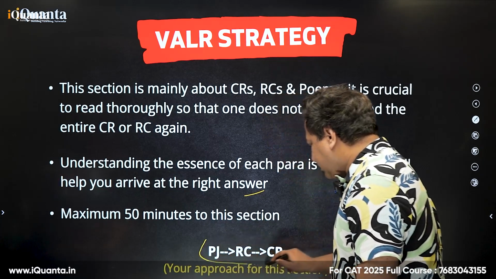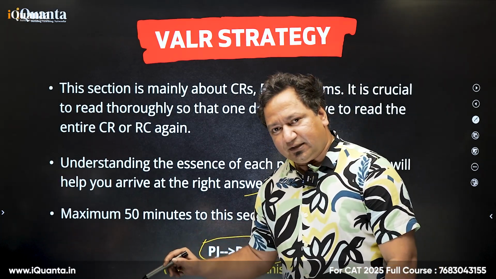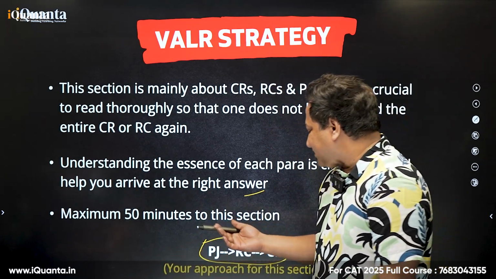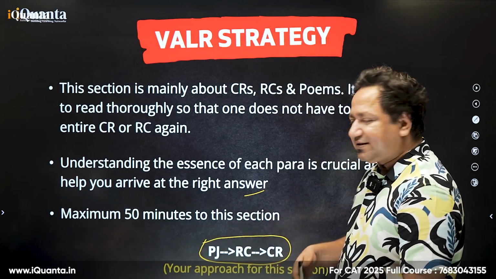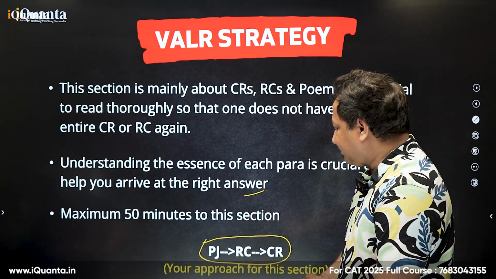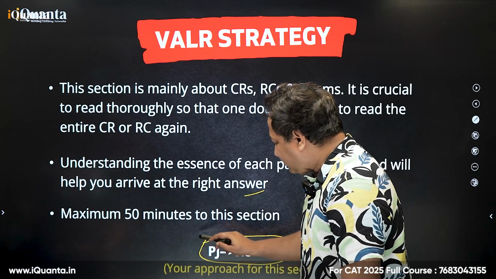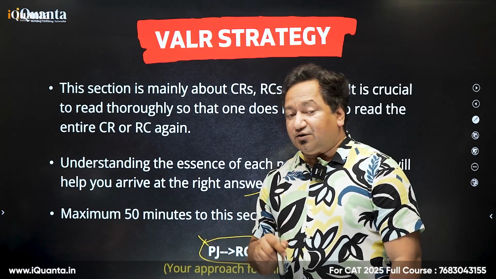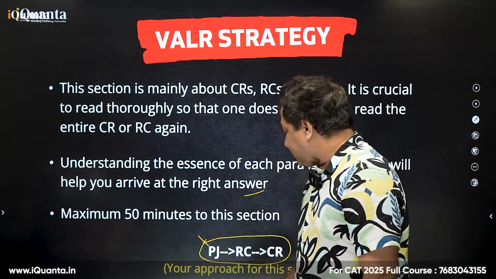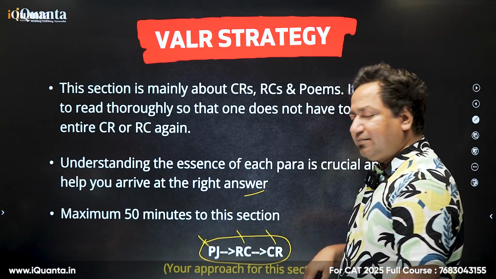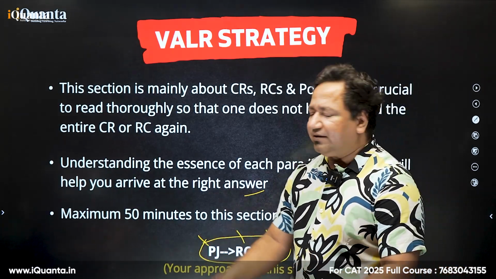This is the order which people should be following. Of course, it's subjective. People can start with RC first and then attempt PJ. But here, the best idea is to start with PJ. The reason is something I told you already, that they have options there. Then reading comprehension and then critical reasoning. But critical reasoning will actually be difficult.